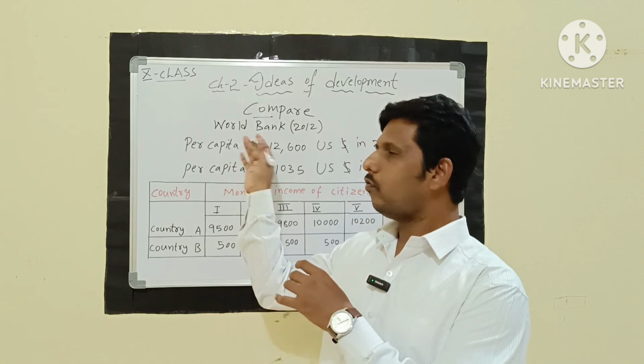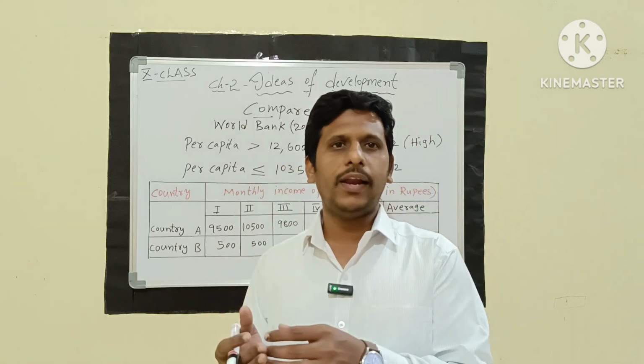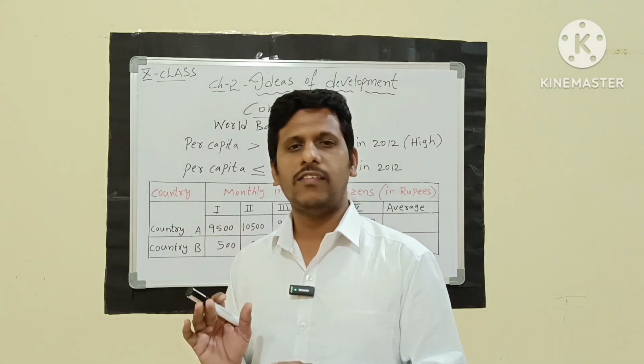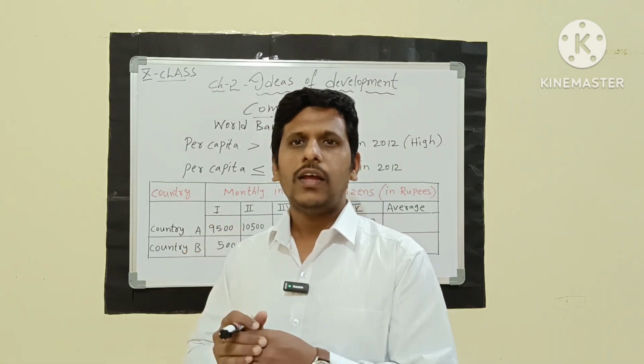According to the World Bank, the comparison can be done between any two countries, provided by statistics from the World Bank.